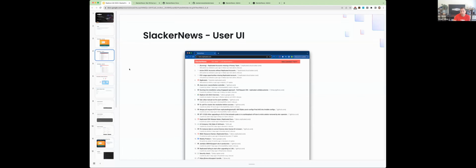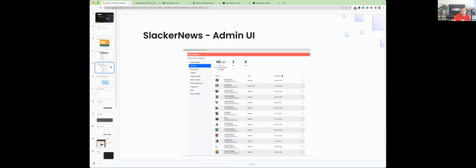So this is the UI that users get. There's also an admin side to this, so you can see who's signed up, what the daily active users are, the monthly active users, and it gives you a sense for what's happening behind the scenes. So it's a fun little app. We're keeping it under some development, right? We're going to accept open source contributions as well.